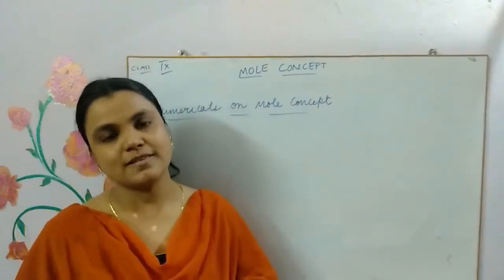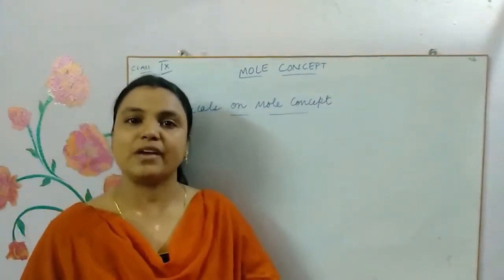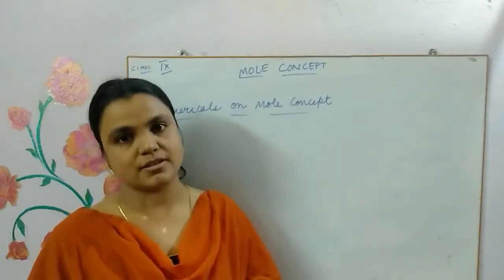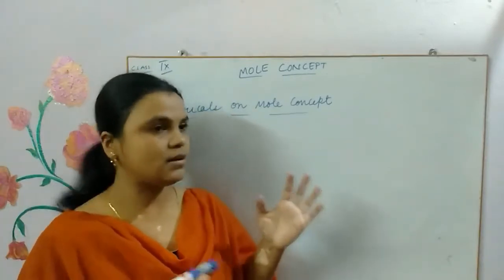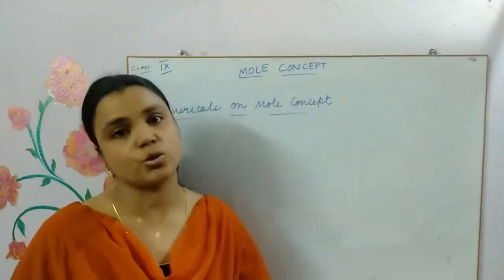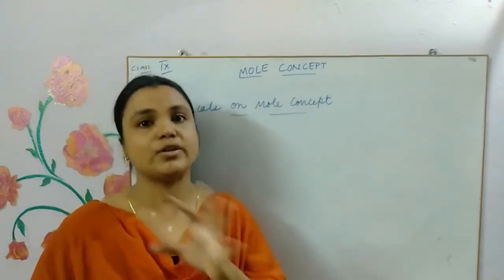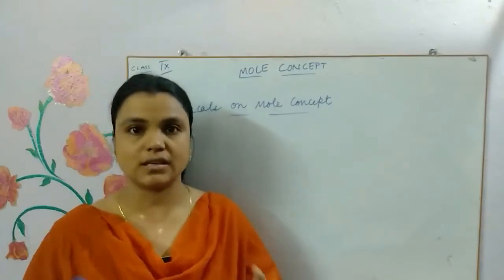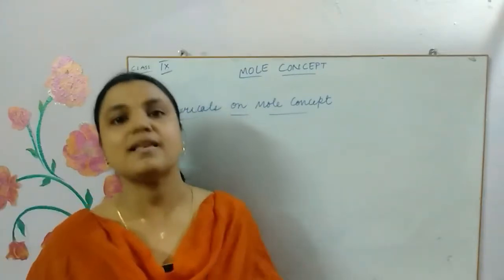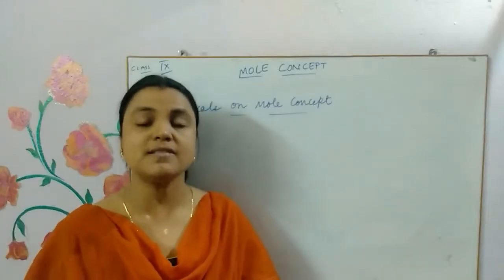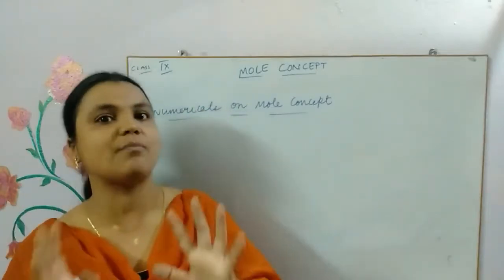My dear students, as you know, we have completed our mole concept. In our last lesson we learnt about the mole concept, what a mole actually is, and what Avogadro's number is. We learned that 6.022 × 10^23 is called the Avogadro number. That means 1 mole of any substance will contain how many particles?